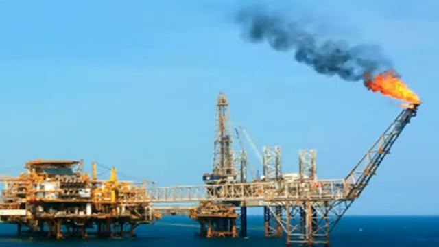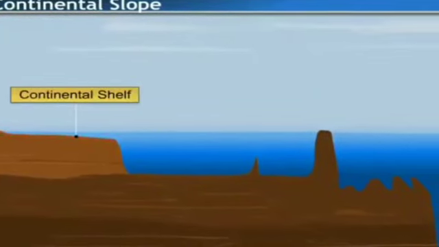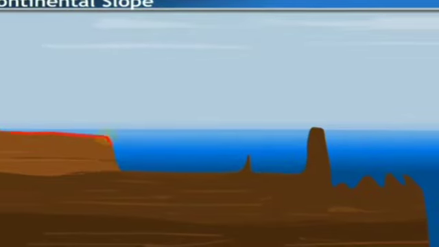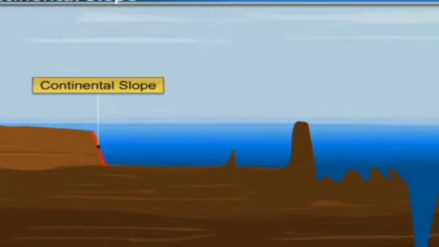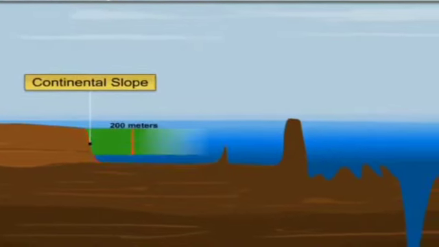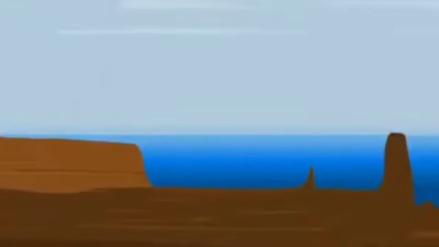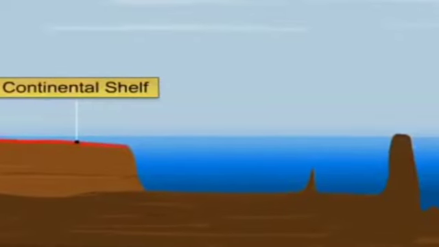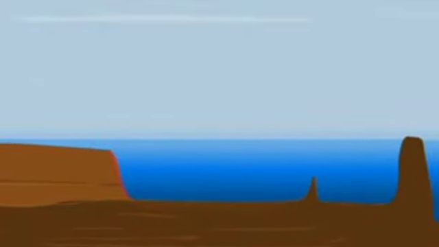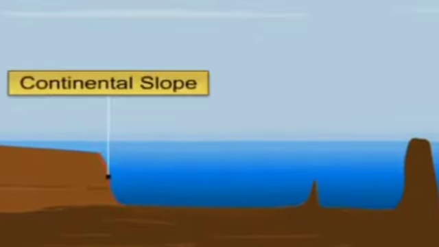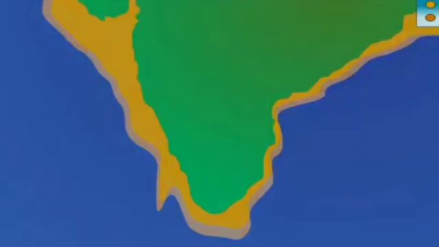Now children, see the second part, that is continental slope. Immediately after the continental shelf, you can see there is a slope moving downwards. That is the continental slope. Now what is continental slope? Students, you can see there is a steep slope immediately after the continental shelf. After the extent of the continental shelf is over, the slope of the seabed becomes steeper. This is called continental slope. The continental slope goes down to 3600 meters; the depth of the slope is from 200 meters to 3600 meters.